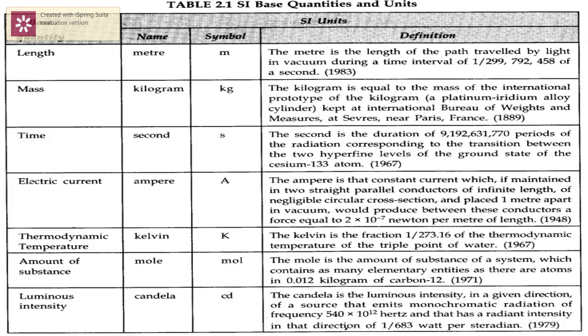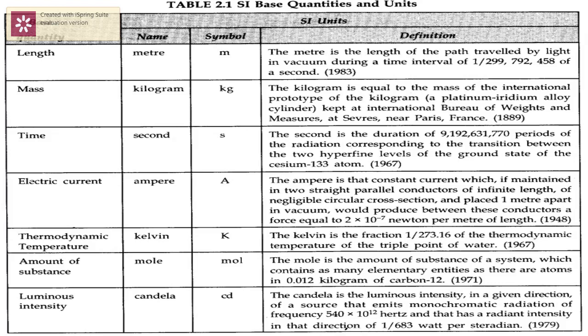I can explain 1 or 2 definitions. For example, the first one, length. How is the word meter made? The definition says the meter is the length of the path traveled by light in vacuum during a time interval of 1 by 30 crore of a second. That small part is called the meter, because light travels at the speed of what? 30 crore meter per second. So keeping that velocity in mind, they have made the unit for length, the meter, very small.